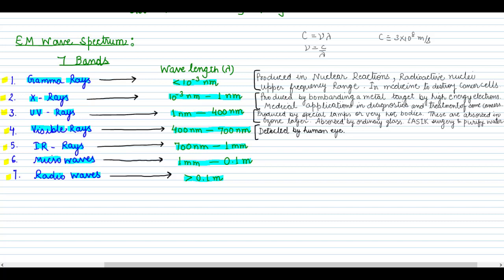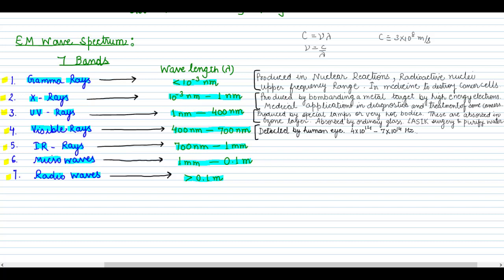So we can easily find the frequency range also, because if you know the wavelength, you can easily calculate the frequency. You just have to divide the value of c, 3 into 10 to the power 8 meter per second, by the wavelength. If you divide 3 into 10 to the power 8 meter per second by 400 nanometer and by 700 nanometer, you will have the frequency as 7 into 10 to the power 14 to 4 into 10 to the power 14 hertz. So this is the frequency of the light waves, that is the visible rays.